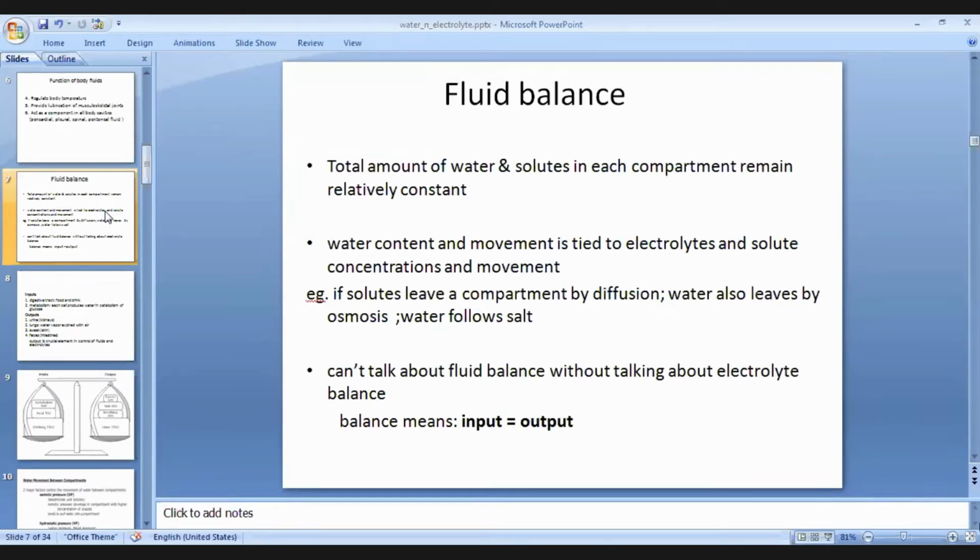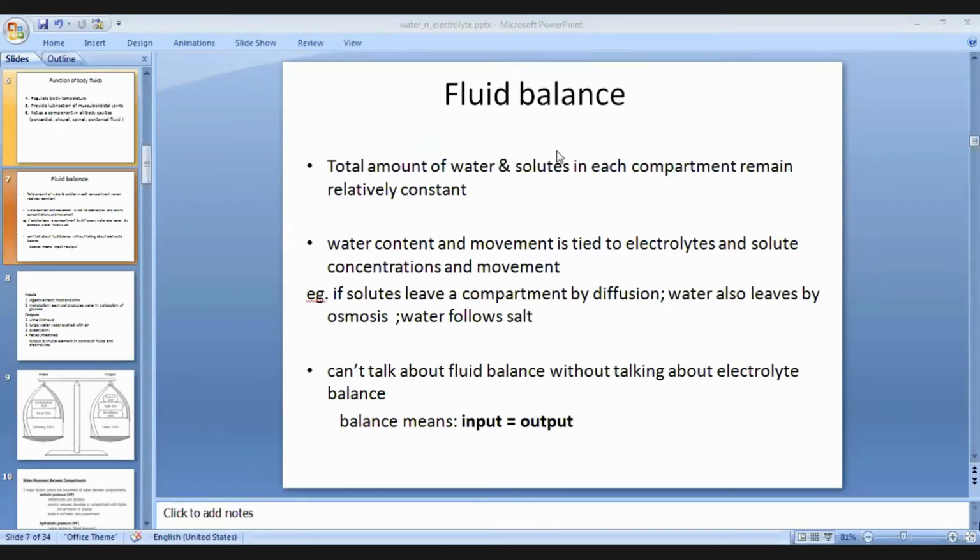If the solute leaves the compartment by diffusion, water also leaves by osmosis. That is, water follows salt. So the movement of solute and solvent is tightly linked. We cannot talk about fluid balance without talking about electrolyte balance.